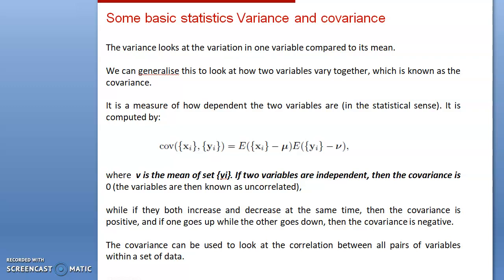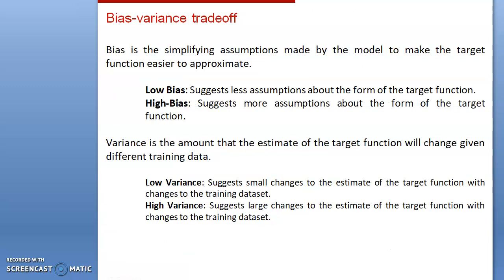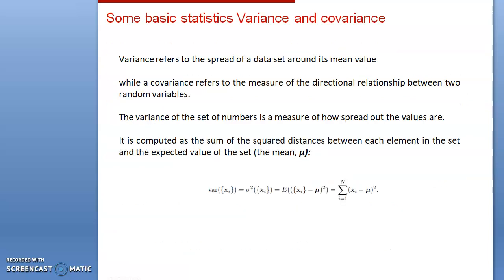If they both increase and decrease at the same time, then the covariance is positive. And if one goes up while the other goes down, then the covariance is negative. The covariance can be used to look at correlation between all pairs of variables within a set of data.